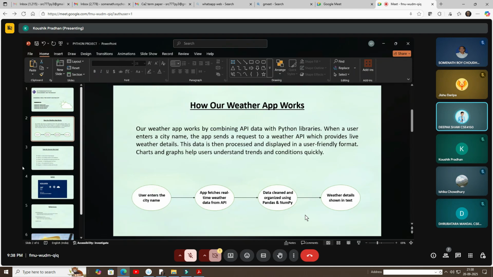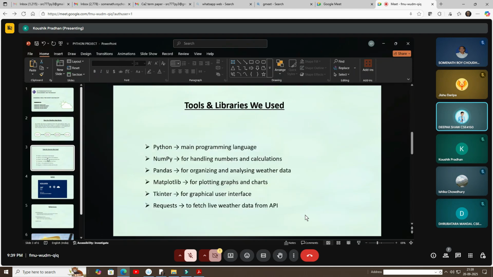The next slide, please. So the main things we used in our project are Python as the main language, NumPy for handling numbers and calculations, and pandas for organizing the weather analysis. Matplotlib is for plotting the graphs and charts, and Tkinter for the graphical user interface, which is also known as GUI.